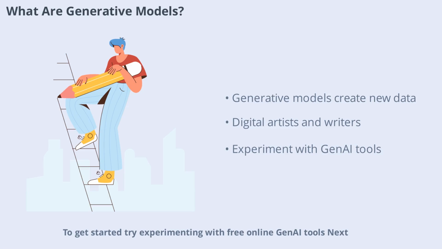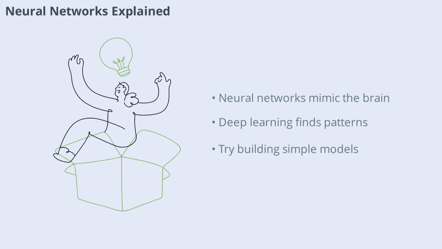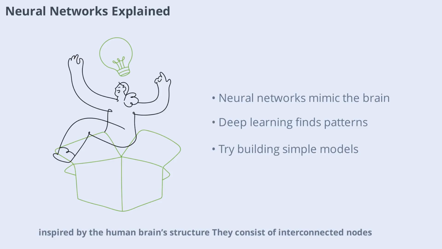To get started, try experimenting with free online GenAI tools. Next, we'll look at the core technologies behind these models, such as neural networks and deep learning. Neural networks are the backbone of modern AI, inspired by the human brain's structure. They consist of interconnected nodes, or neurons, that process information in layers.